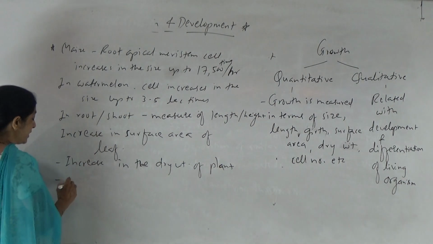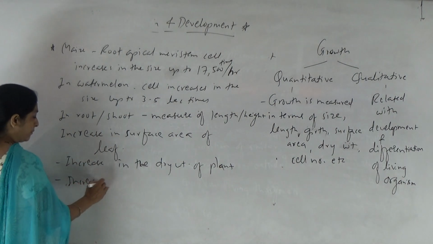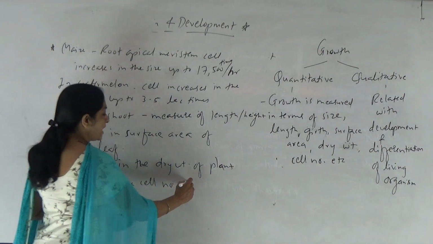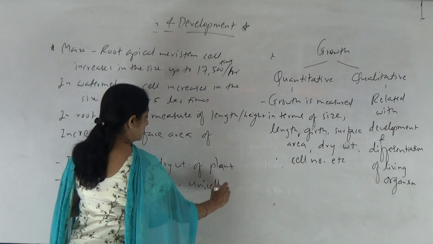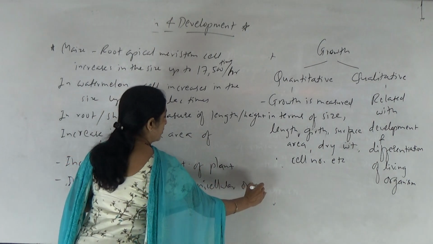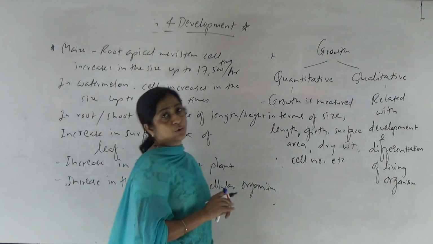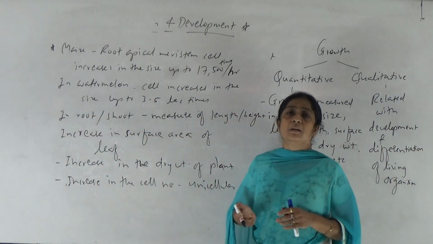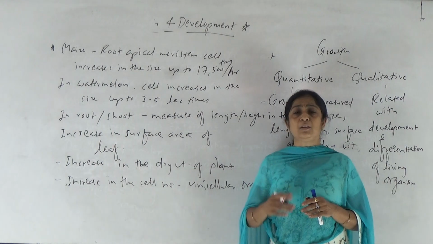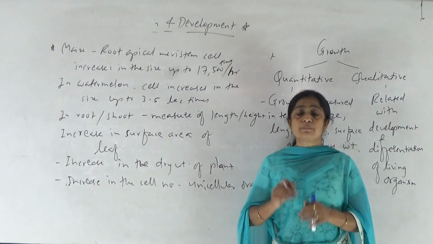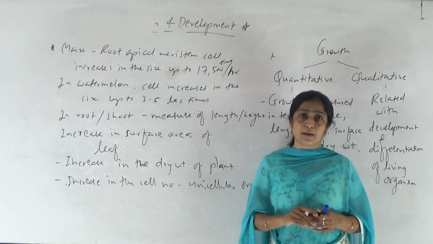Then increase in the cell number, especially in unicellular organisms. So this aspect is nothing but the quantitative aspect of growth, right? Where we can measure growth in terms of length or height or diameter, increase in the girth of the stem, especially in those plants which undergo secondary growth.